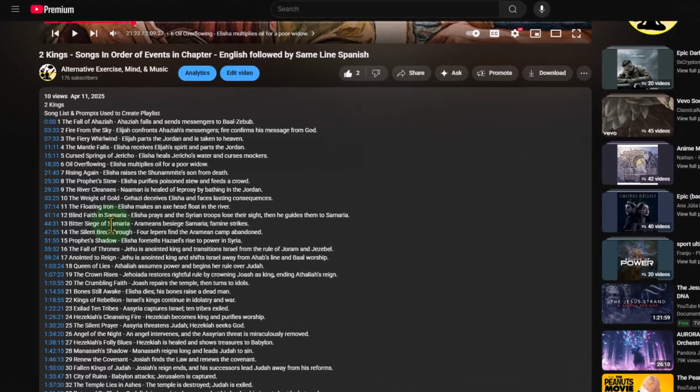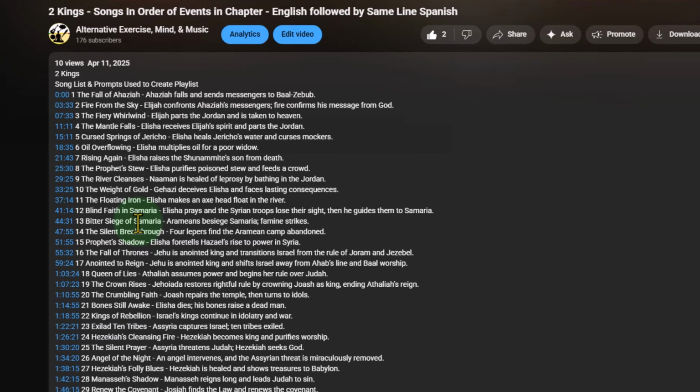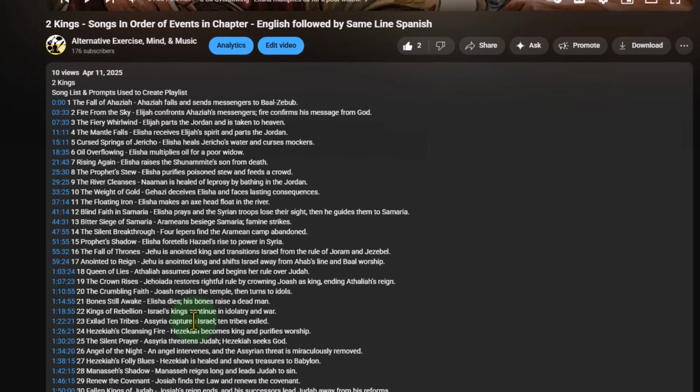So I want to keep all that in mind as I'm creating the prompts up front, because when I enter this information into the AI music software, it will create a song title, but it won't give me the prompt and it won't even number it. So I want to keep all that in mind as we are moving forward.